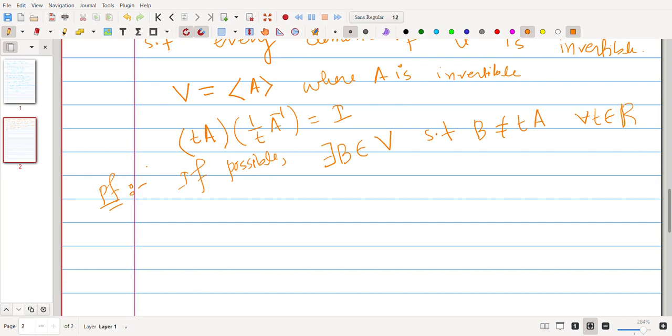So in particular B is not equal to TA, right? Now B plus TA belongs to V, since V is a subspace, for all T.